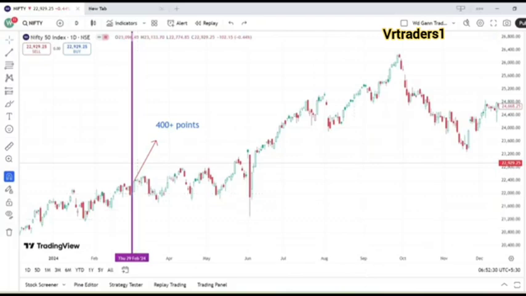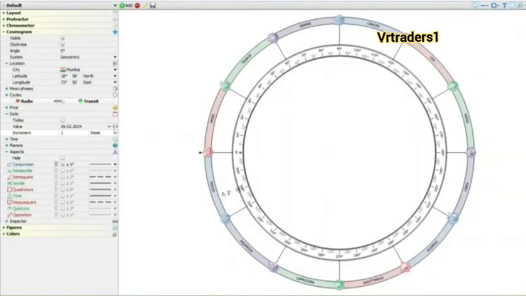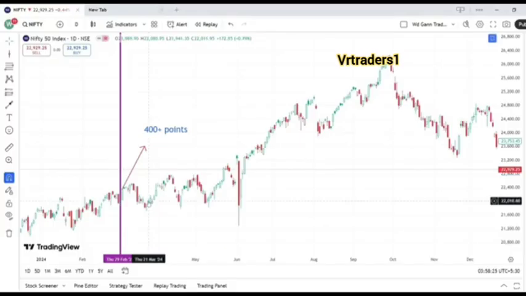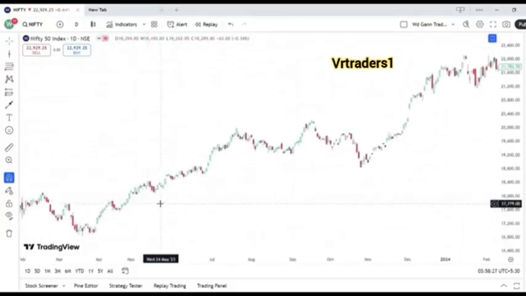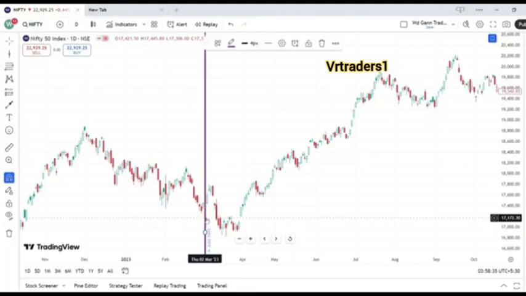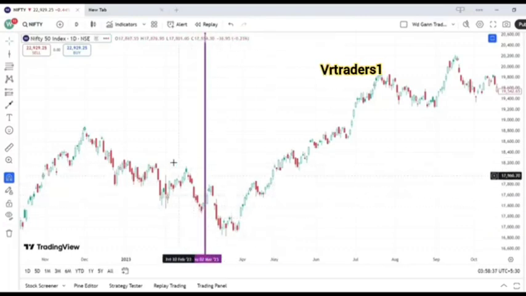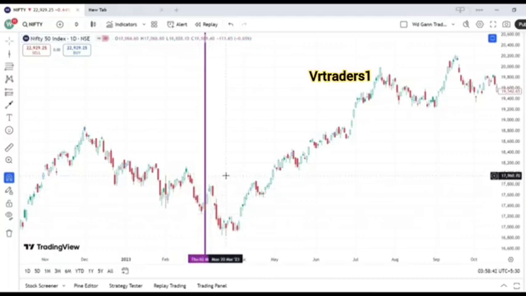Again open the Genzil application. Let's go more back in the past. Yes, here you can see that exactly on the date 2nd March 2023, Mercury and Saturn are forming the conjunction aspect. So let's mark this date on the Nifty. Open the TradingView app. Here is our date, 2nd March 2023. Here you can see that the market was in the downtrend, but exactly from this date it started the reversal and we can see it gave 400 plus points easily.